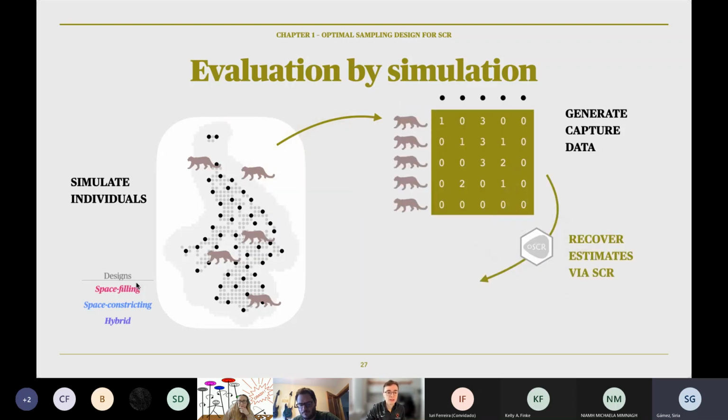We then recover estimates of density using SCR, and then we measure performance by seeing the difference between the simulated values and the estimates. And that's the beauty of simulation here. We generate the true value ahead of time, so we know how well we did. In most cases, as I'm sure you know, this measure is called bias, and we want to minimize it. So we want no bias. We want a bias of 0, which you'll see in the results here.